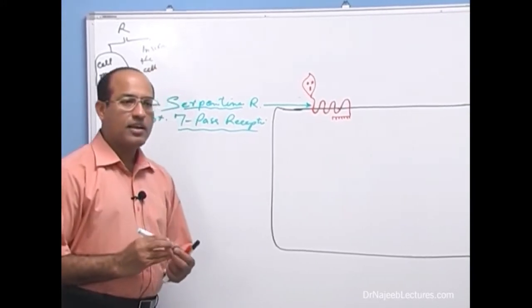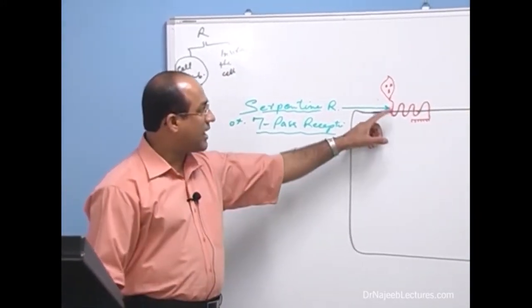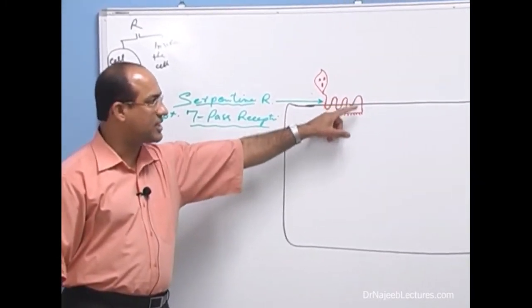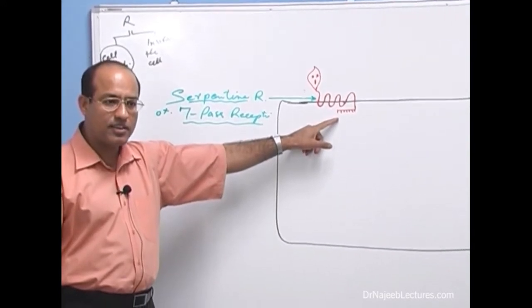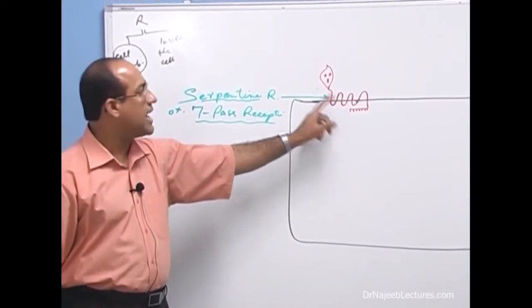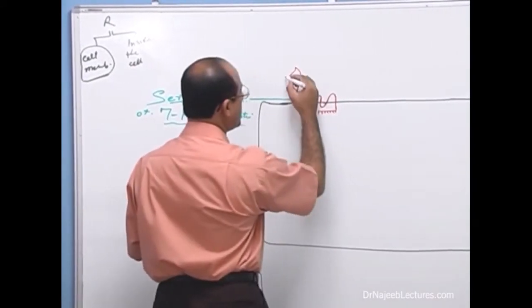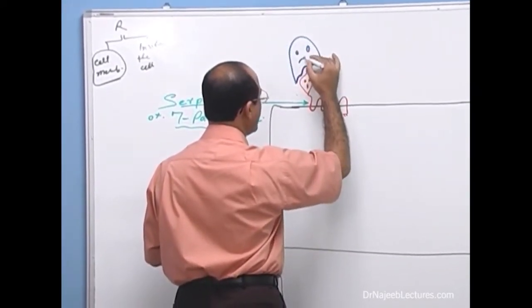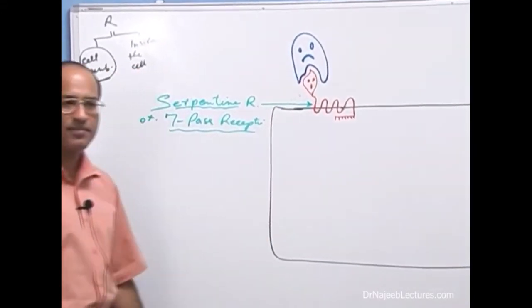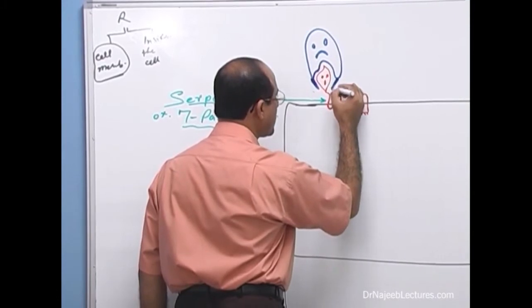Anyway, it's a very big family of receptors, right? And they pass through the cell membrane 7 times, right? They have extracellular domain and they have intracellular domain. Extracellular domain is ligand binding domain. To this point, what will bind? Ligand will bind. Ligand will bind to this domain, right? And when ligand binds here, it activates this receptor.